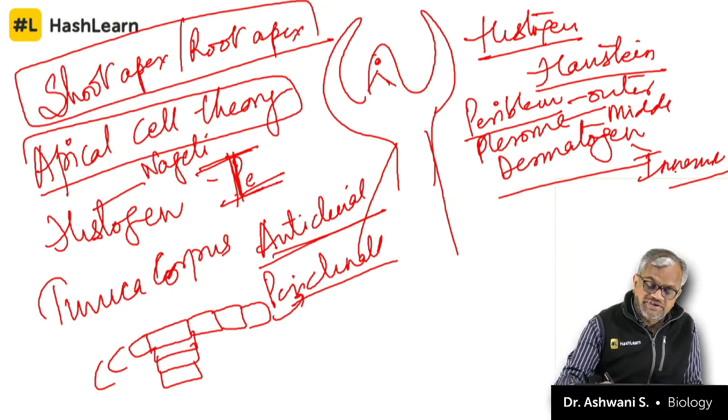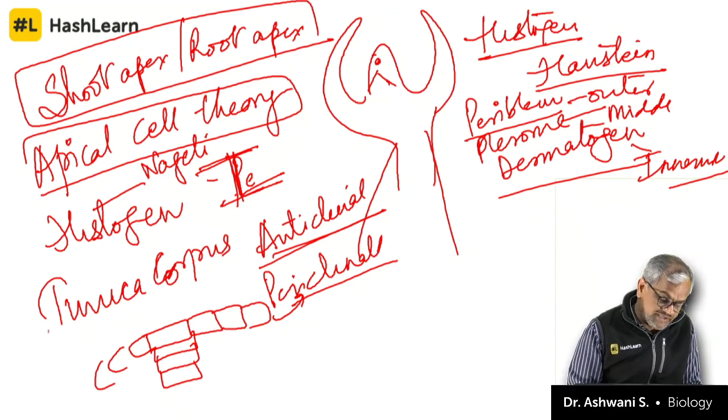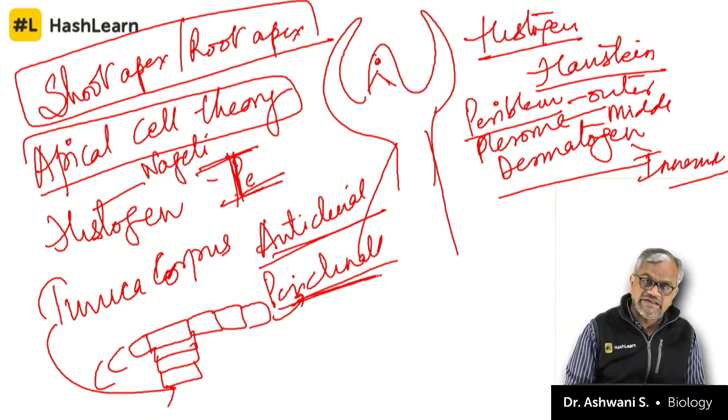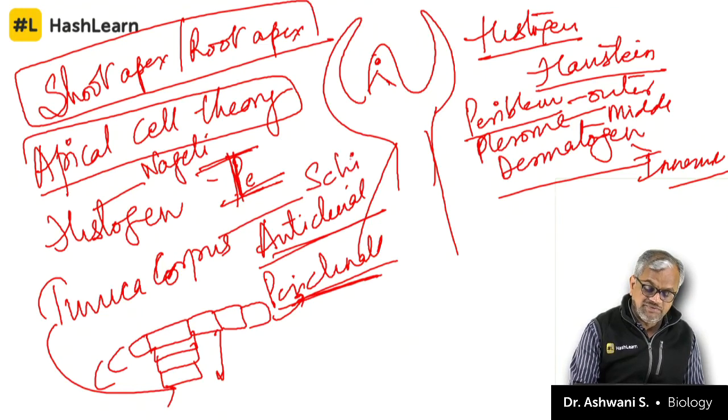This histogen theory, as I told you, was given by Hanstein. Tunica corpus theory says that except epidermis, which is only periclinal, all other tissues are anticlinal. This tunica corpus theory was given by Schmidt.